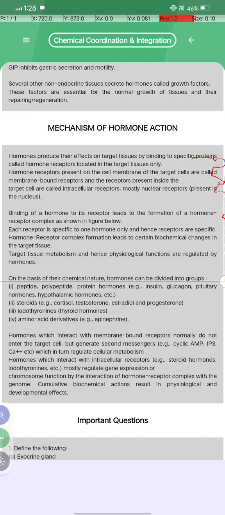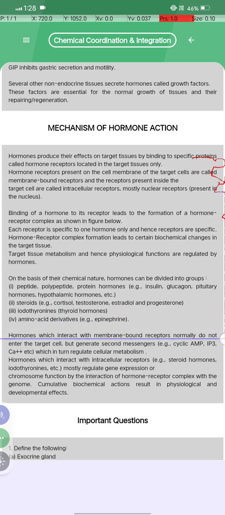On the basis of chemical nature, hormones can be divided into groups. First, peptide, polypeptide, protein hormones, example insulin and glucagon and pituitary hormones and hypothalamic hormones etc. Steroids, example cortisol, testosterone, estradiol and progesterone. उसके बाद चौथा है हमारा आयोडोथायरोनाइंस, एंड द थायराइड हार्मोन्स. अमाइनो एसिड डेरिवेटिव्स, example